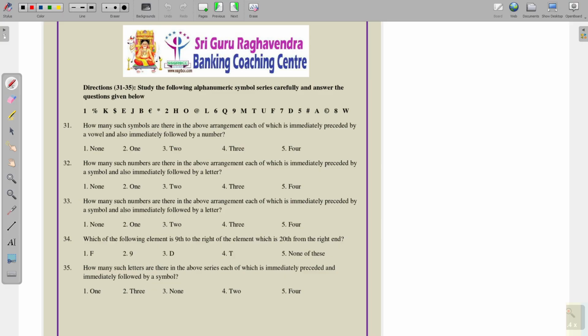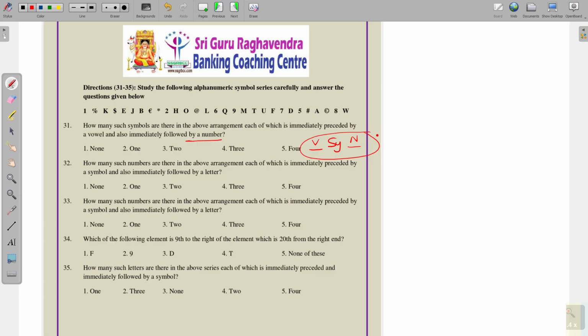See the first question, question number 31. How many such symbols are there in the above arrangement, each immediately preceded by a vowel, meaning before the symbol we have a vowel, and also immediately followed by a number, meaning after the symbol we have a number? We have to find these combinations.